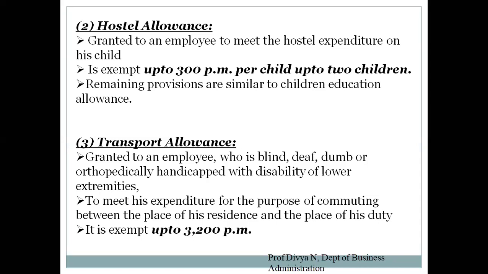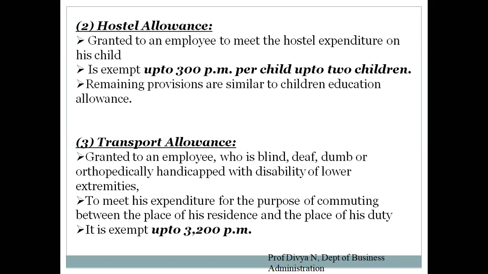Whatever is the remaining provisions are very much similar to children education. It includes natural born child, adopted child, or step child, and it also includes the provision that even if they have twin children in the second delivery, the education expenses or the hostel allowance will be provided only to two children. So just remember all those.